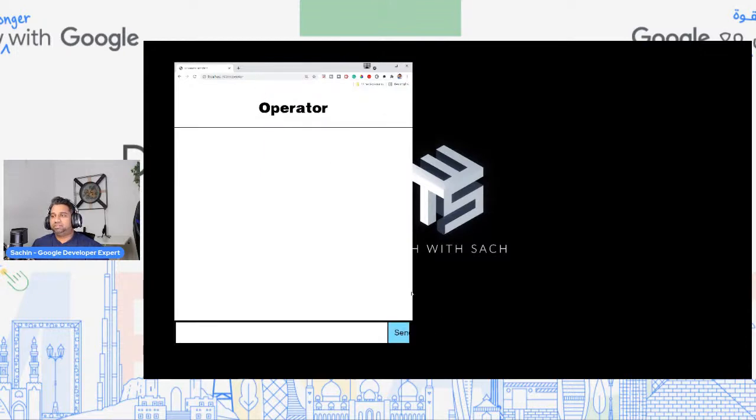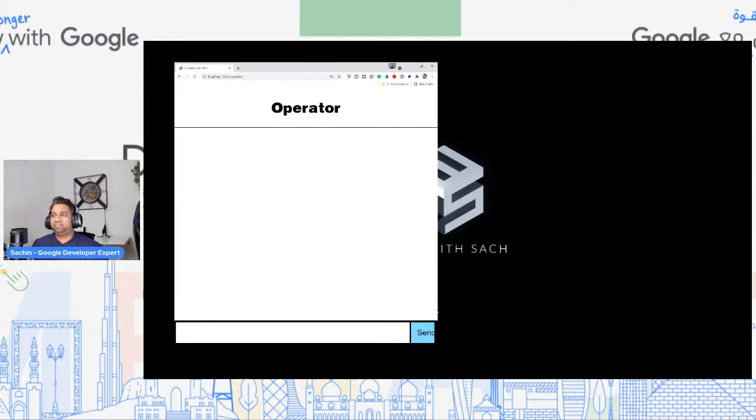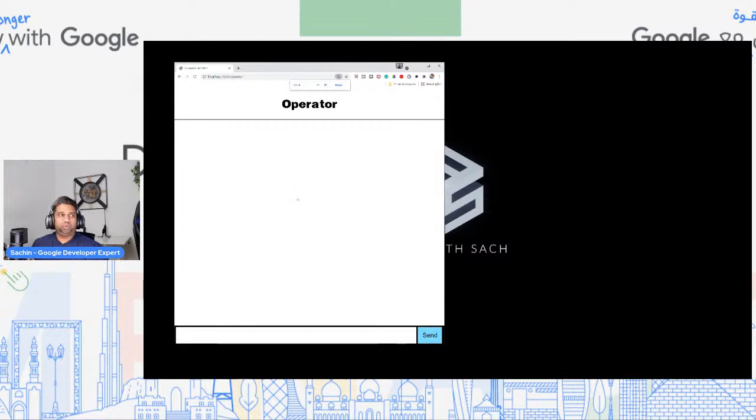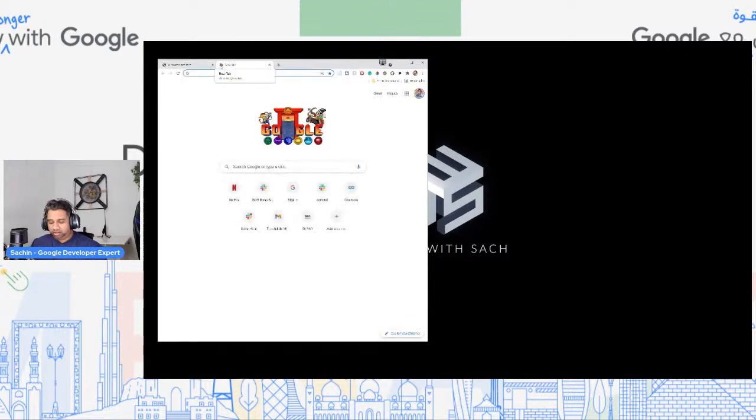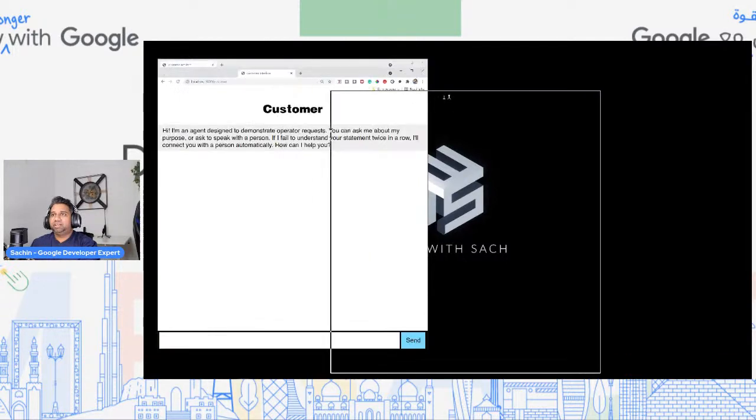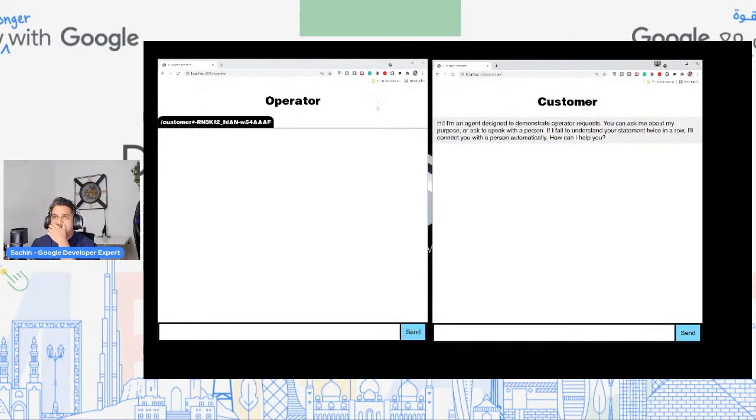It's a very simple screen, nothing fancy. You can always go ahead and design your UI, but what this actually shows is the live operation of what happens behind the scenes. I'm going to open up the customer portal, so /customer. Immediately you can see that it created a customer ID in my operator. This is where your customer agent or support agent would be looking. This actual person is your customer.